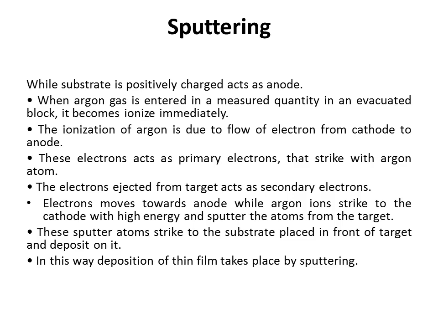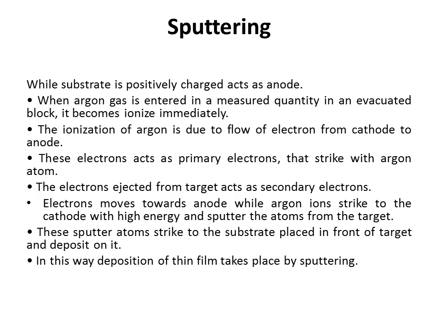When argon gas is entered in a measured quantity into the evacuated block, it becomes ionized. As we learned earlier, first of all we should ionize the noble gas. The ionization of argon is due to the flow of electrons from the cathode to the anode.